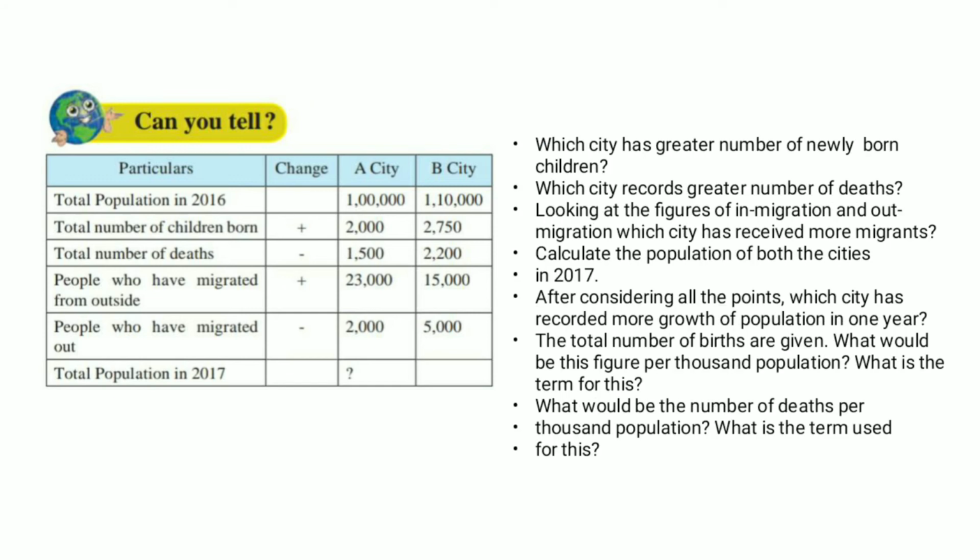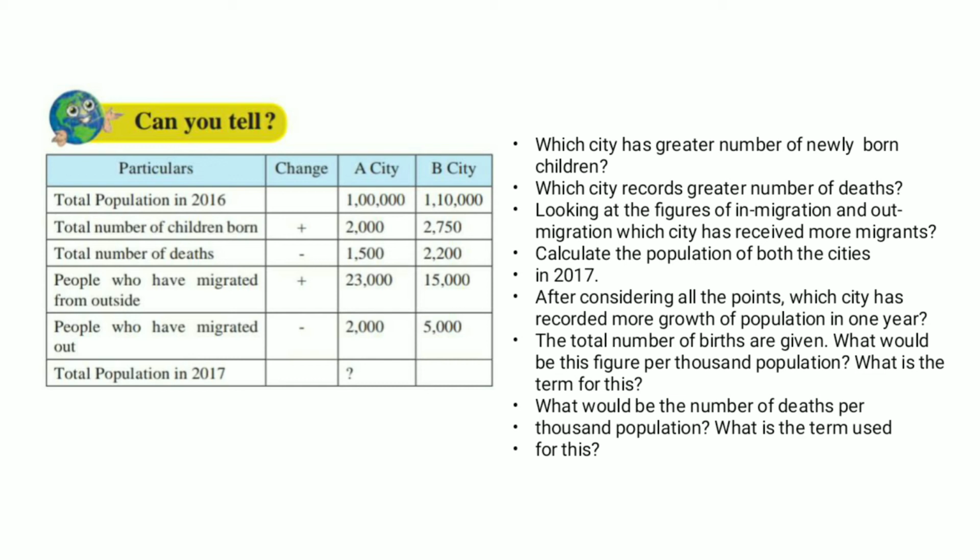Now you have to answer these questions. Which city has the greater number of newly born children? Yes, city B. Which city records the greater number of deaths? Again, the answer will be city B. Looking at the figures of in-migration and out-migration, which city has received more migrants?